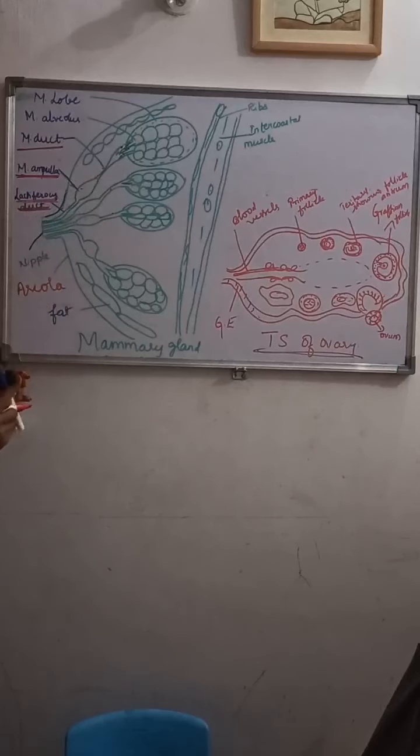The lactiferous duct, through which the milk will be sucked out by the young ones. So from this lactiferous duct the milk will be sucked out.